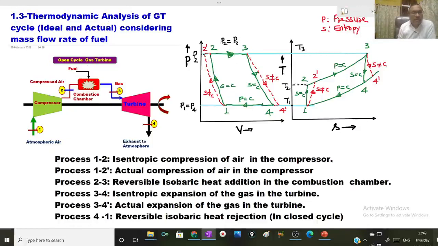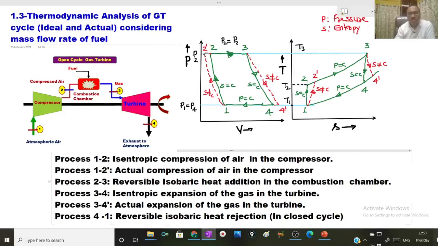Thermodynamic analysis of gas turbine cycle, ideal and actual, considering mass flow rate of fuel. In video number 1.2, we have done thermodynamic analysis of gas turbine cycle, Brayton cycle, for ideal and actual, neglecting the mass flow rate of fuel. Now let us do the same analysis considering mass flow rate of fuel and how it is going to affect the analysis and various performance terms of gas turbine cycle.